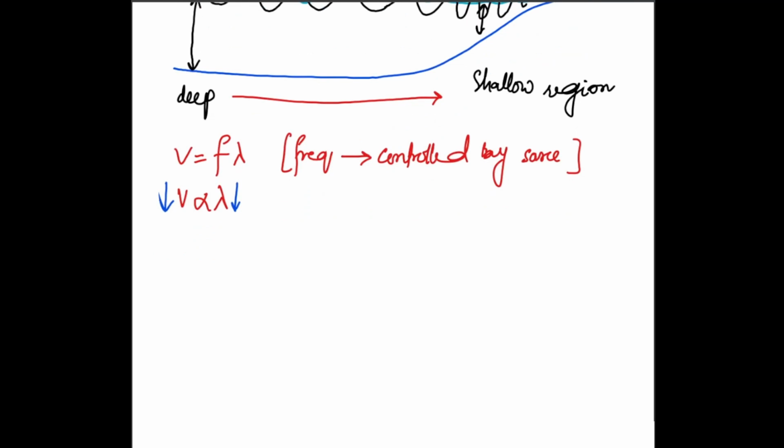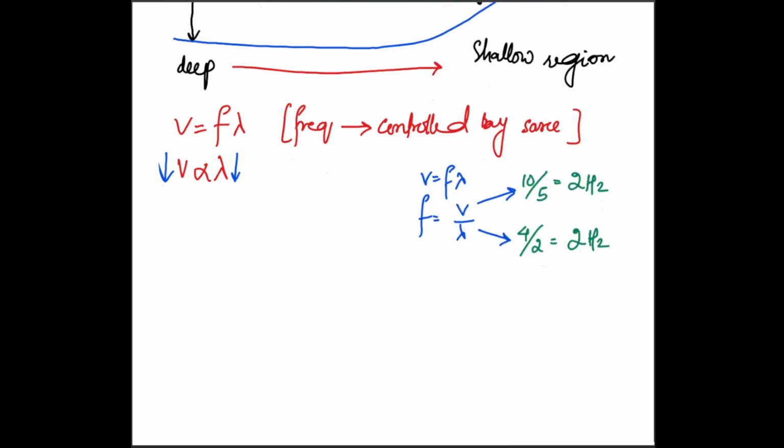For example, if we had the formula V equals F lambda and we want to find the frequency, we are left with V divided by lambda. Let's consider two possibilities. Previously, if the wave was not observing a change of medium, let's say the speed was 10 meters per second and the wavelength was 5, right? So we got a frequency of 2 hertz. Now after crossing the medium, the wavelength has reduced and so has the speed. So this time around, let's say the speed is 4 and the wavelength is 2. So again, our answer is 2 hertz.